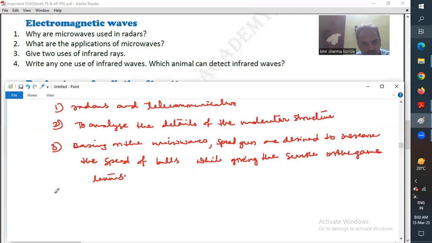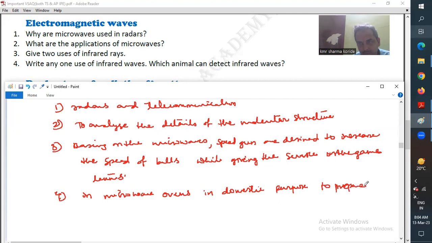Then microwaves are used in microwave ovens, for domestic purposes, to prepare food items.